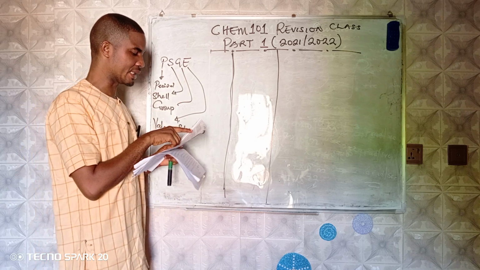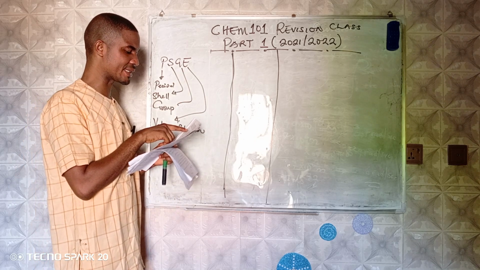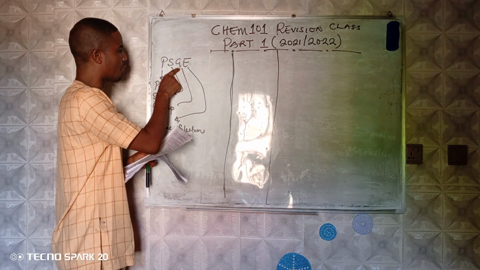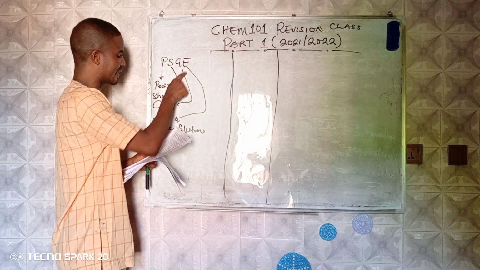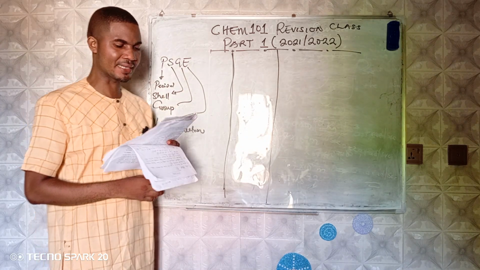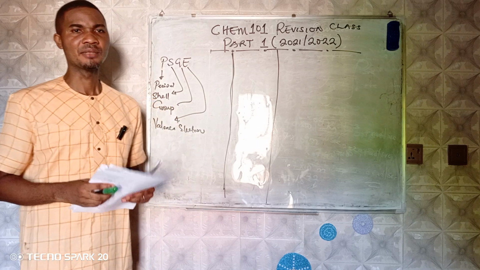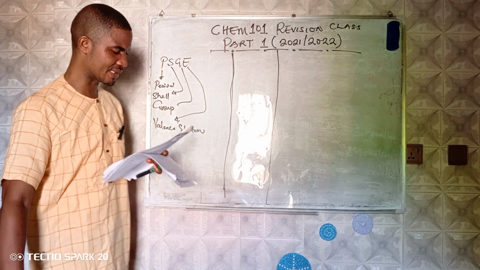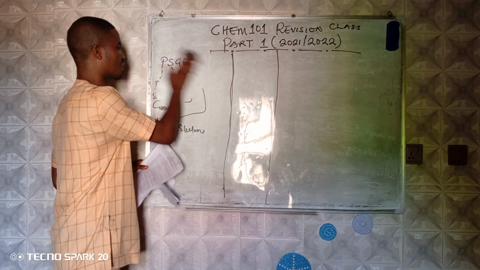So lithium, sodium, and potassium are in the same group. Why? Because they have the same number of valence electrons. So, number of valence electrons, option D becomes the answer. I believe that is very clear. Option D becomes the answer.